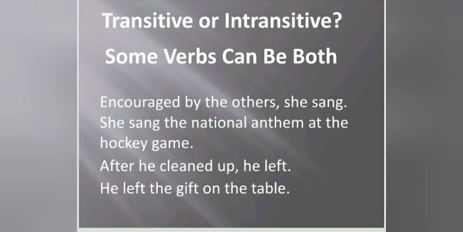Students, do you know that most verbs can be used both as transitive as well as intransitive verbs? Thus it depends upon their usage. How do we use them? For example, encouraged by the others she sang. In this sentence the verb sang has no object, that's why it's an intransitive verb. But the same verb in the second sentence is a transitive verb, as in she sang the national anthem at the hockey game. What did she sing? The national anthem. Thus it is an object, making it a transitive verb.